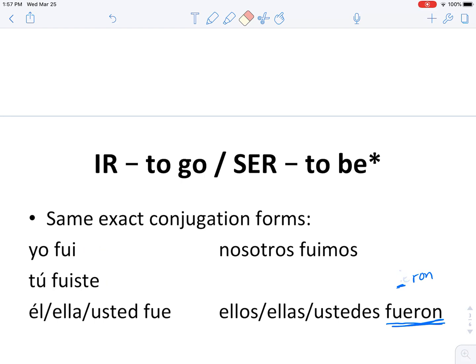But again, this is a mispronunciation. If you put an I in there, there is no I, it's just fueron. All right, so fui, fuiste, fue, fuimos, fueron.